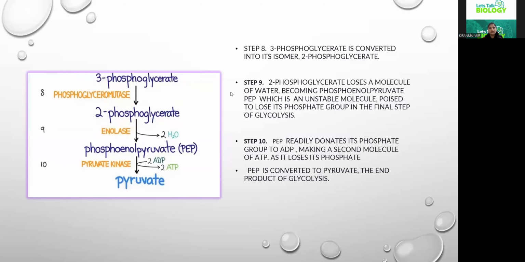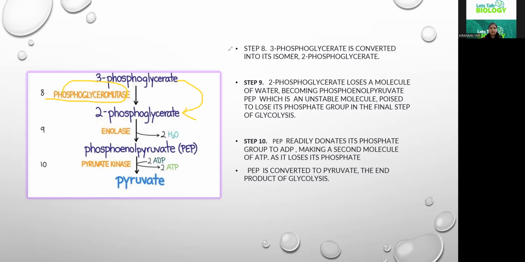Then further, I have mentioned our 8, 9, 10 steps at a time, so that it will be easy for you, and even the notes I have mentioned here. You can watch my videos again and again, and whenever you require these notes, you can copy them. In the first step, this 3-phosphoglycerate is converting into 2-phosphoglycerate in the presence of the enzyme phosphoglyceromutase.